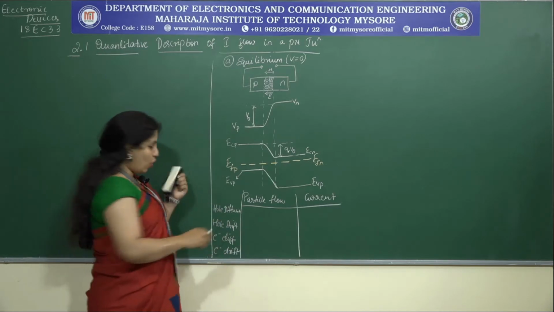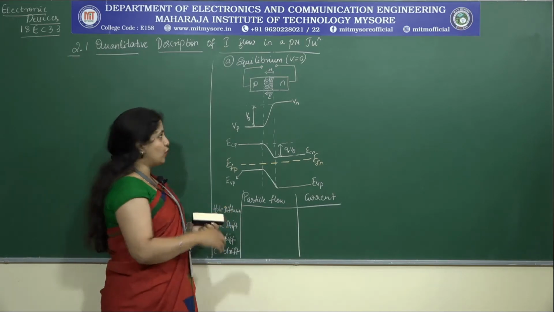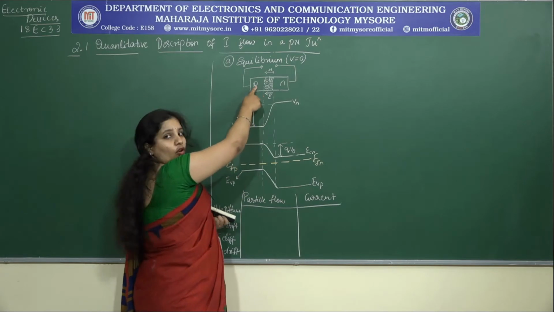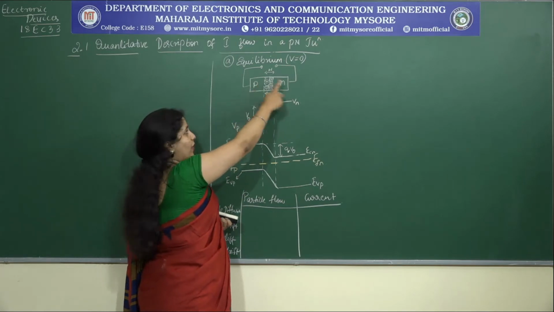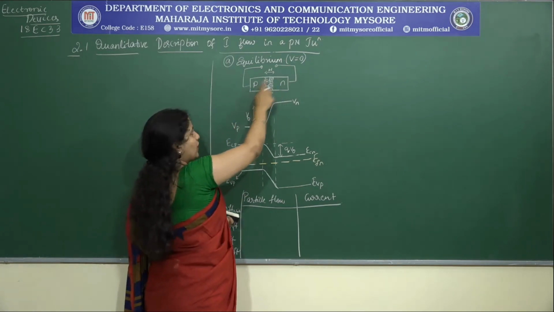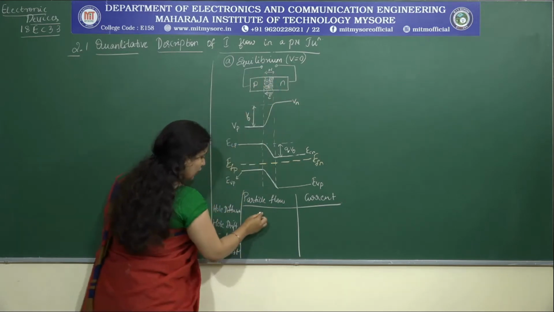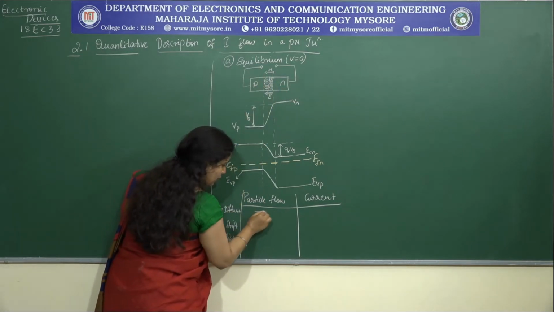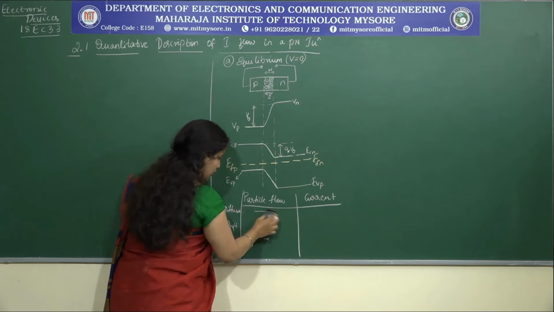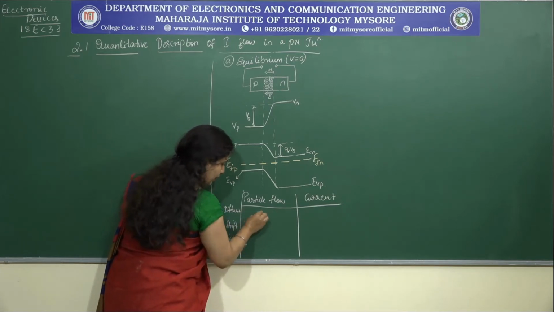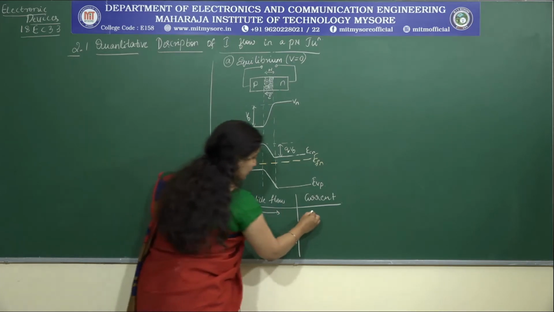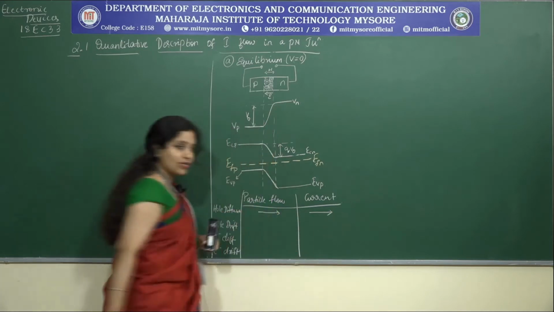When I consider the hole, how is the hole getting diffused? We have discussed in the previous class. The holes are in higher concentration at p-type, whereas lower in concentration at n-type. Therefore, it gets diffused in this direction. So, let me represent it quickly. The hole gets diffused this way. The current also flows in the same direction.